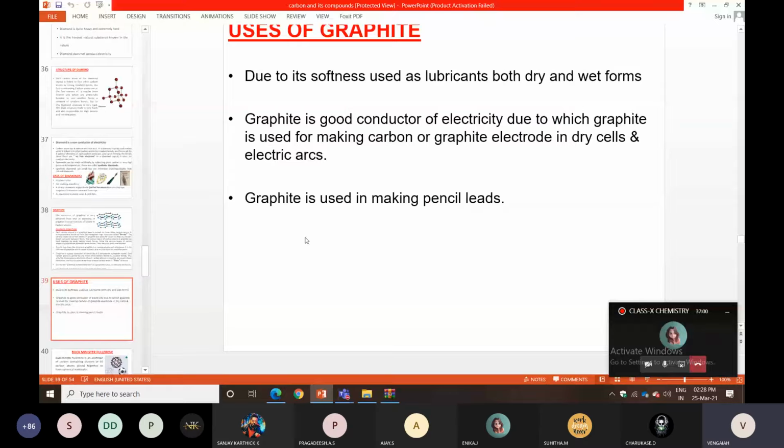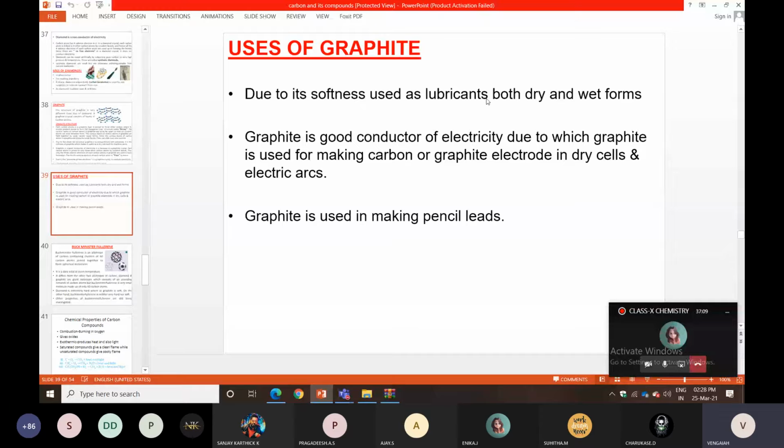Due to its softness, graphite is used as a lubricant, in both dry and wet forms. Graphite is a good conductor of electricity, due to which it is used for making carbon or graphite electrodes in dry cells and electric arcs. Graphite is also used in making pencil leads. So in total we have three uses: making lubricants, being a good conductor of electricity, and use in the making of pencils.